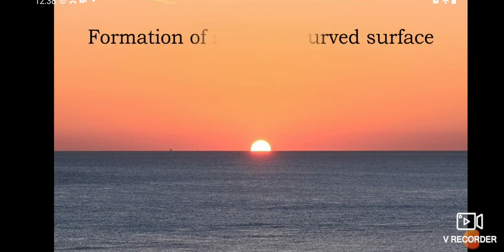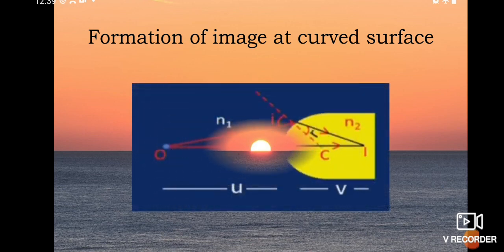Now, formation of image at a curved surface. How is the image formed at a curved surface? Now we can get an idea about this by the ray diagrams. Okay students, see here, this is the ray diagram.